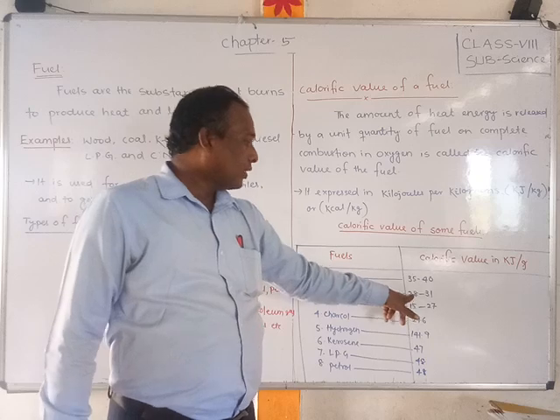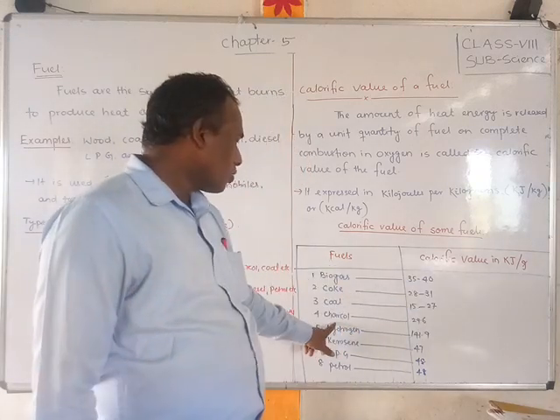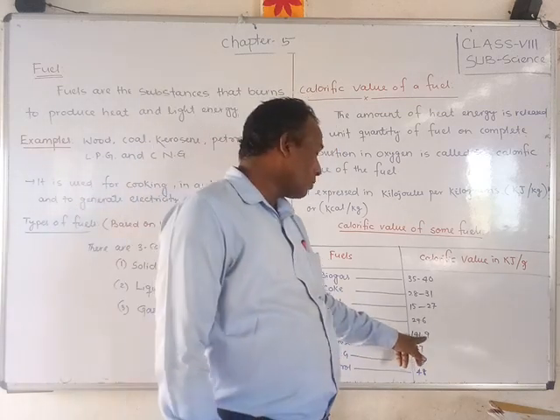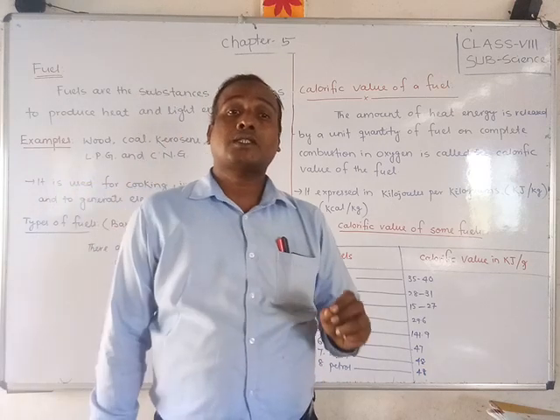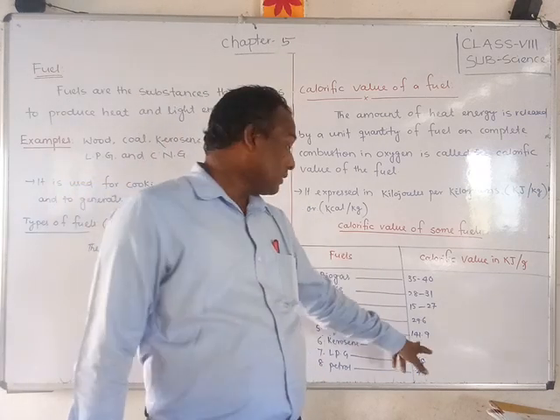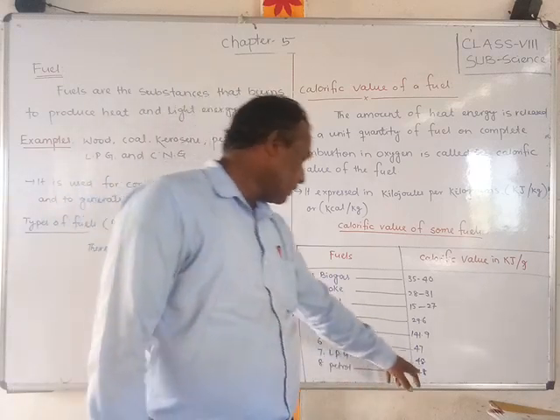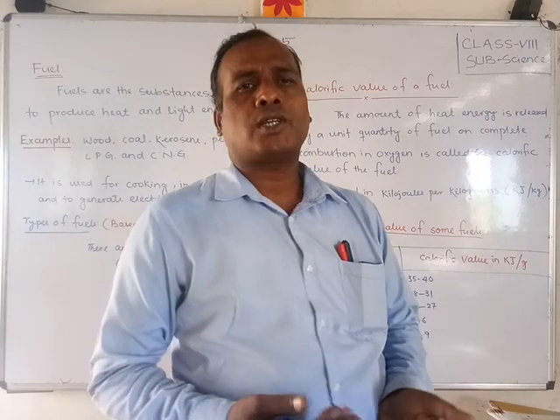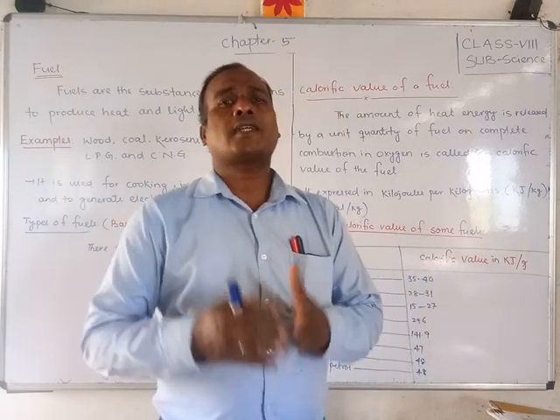Coke 28 to 31, coal 15 to 27, charcoal 29.6, hydrogen 141.9. Heavy energy given. Which is the highest? 141.9 it has given. Kerosene 47, LPG 48, petrol 48. So there are many different fuels, and different fuels have different calorific values.